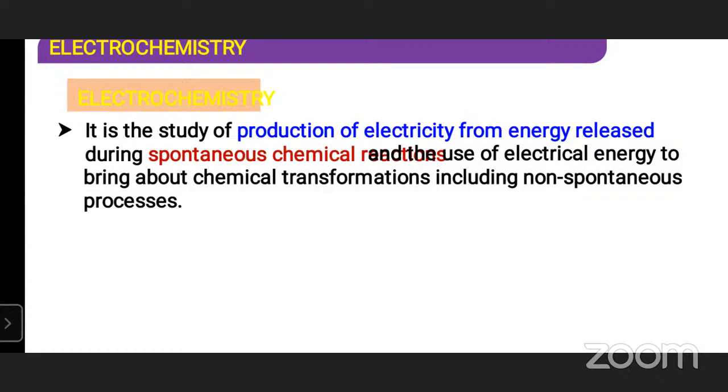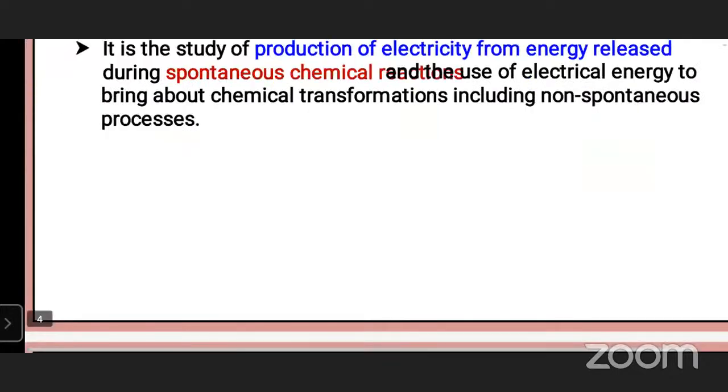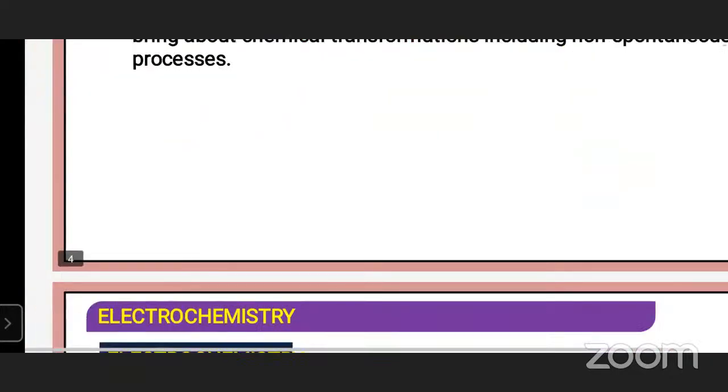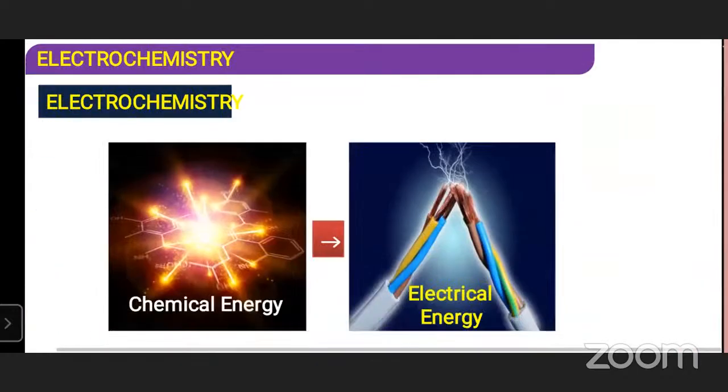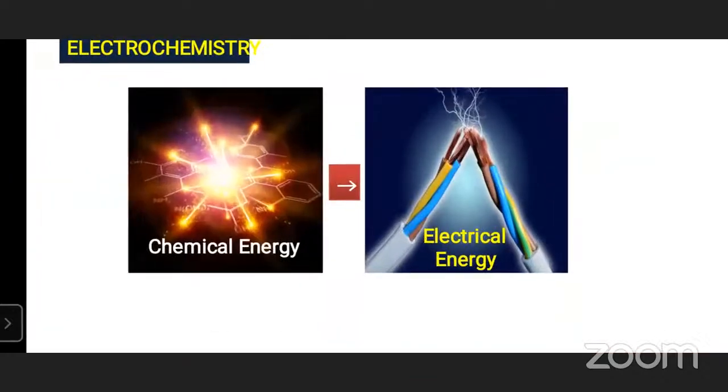Here, what is that electrochemistry? It is study of production of electricity from energy released during spontaneous chemical reaction. Here, what is spontaneous chemical reaction? Without involvement of any external agency. Here, picture. This is chemical energy converted into electrical energy. See the diagram clearly. Chemical energy converted into electrical energy.